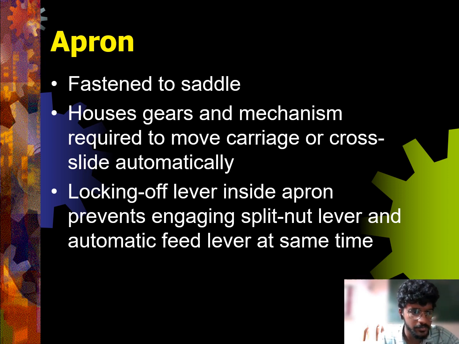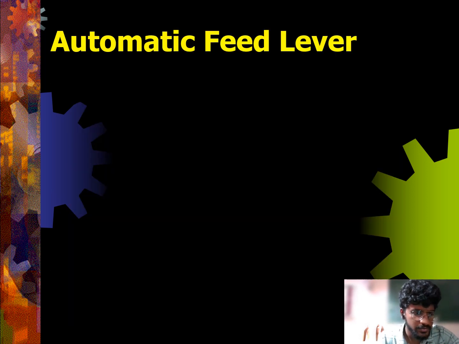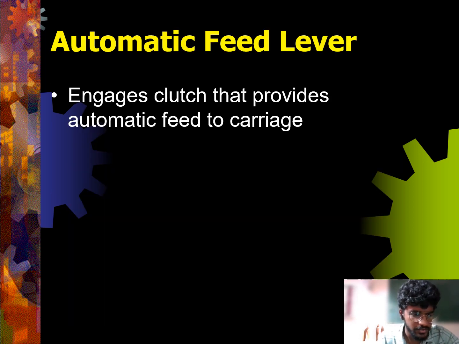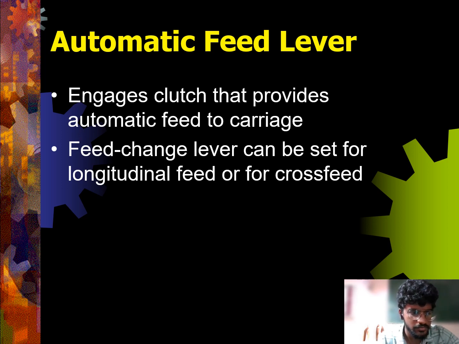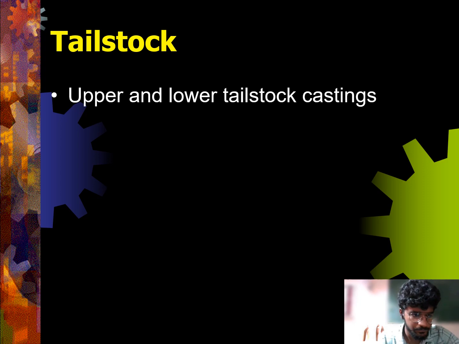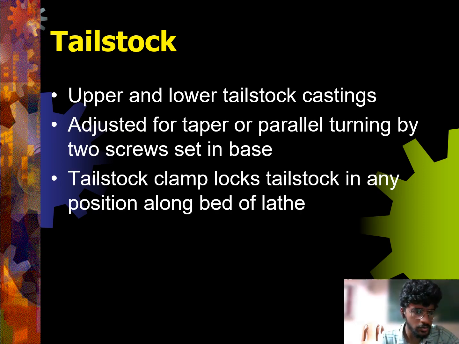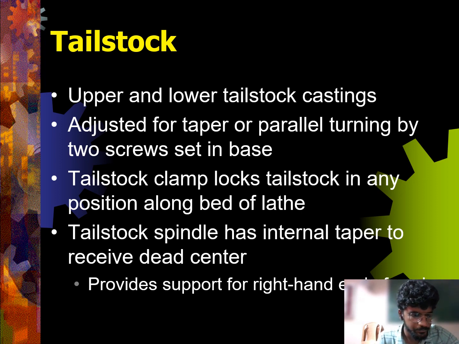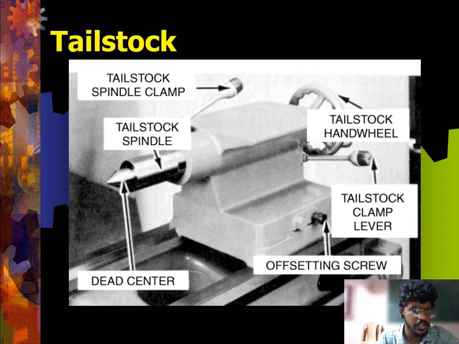Various types of operations performed on the lathe machine are turning, taper turning, straight turning, profiling, external grooving, facing, drilling, boring, counter boring, taper boring, reaming, knurling, chamfering, filing, parting, threading, grooving, forming, and polishing. Turning is the operation of reducing the diameter of a workpiece to produce cylindrical or spherical surfaces. Simple single-pointed tools are used for turning operations. Taper may be defined as a uniform increase or decrease in diameter of a piece of work measured along its length. Straight turning produces a cylindrical surface by removing excess metal from the workpiece.